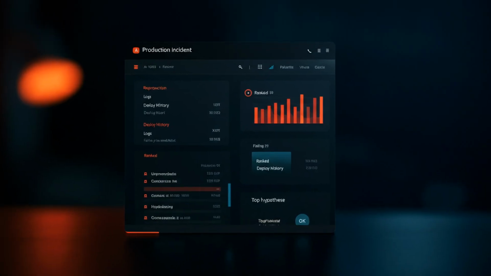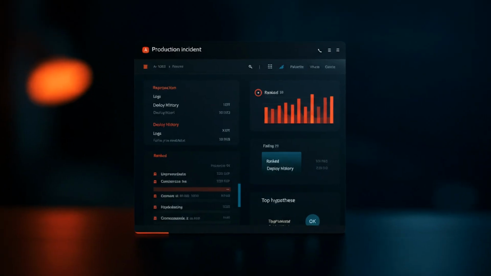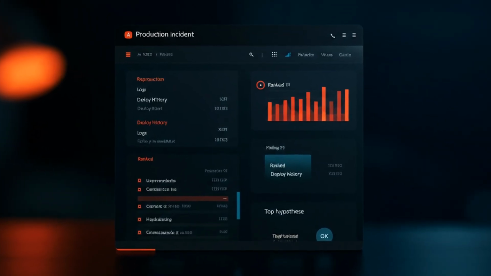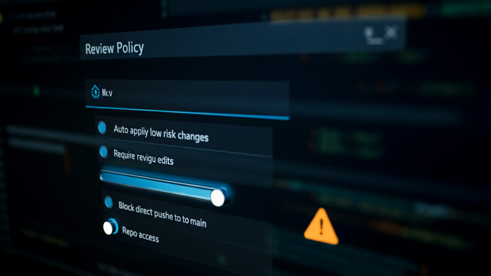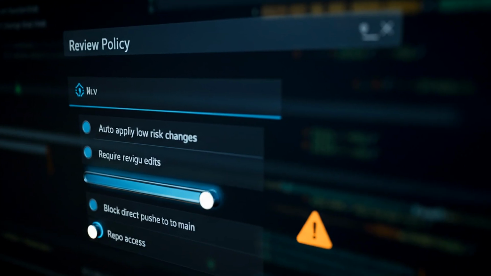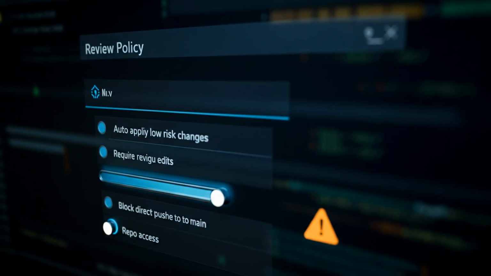Of course, giving autonomous agents access to your file system and your Git remote raises a scary question. What happens when the model is confidently wrong? One bad decision can turn into a weekend lost to rollback surgery. Antigravity's answer is a hard gate called review policy. Instead of hoping your agents behave, you define exactly how much freedom they get per project before they can touch a single line of code or configuration. This is the safety switch most developers have been missing.